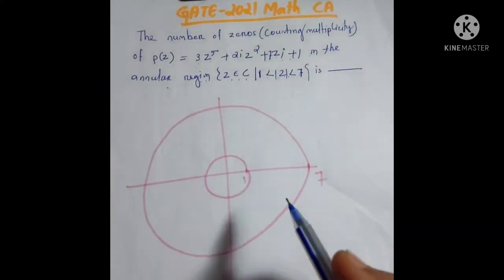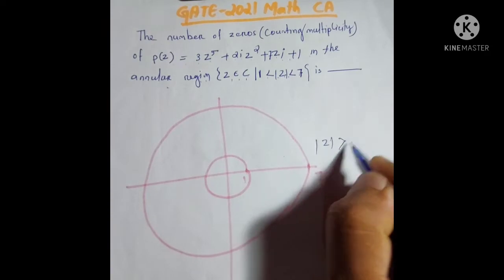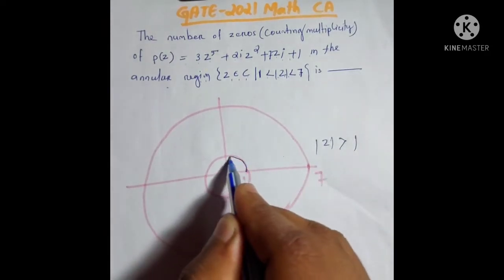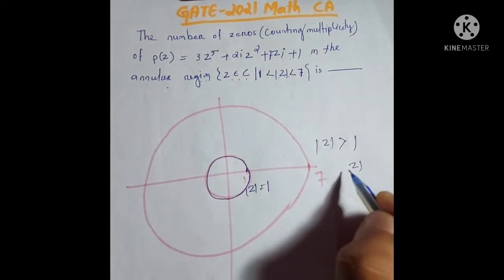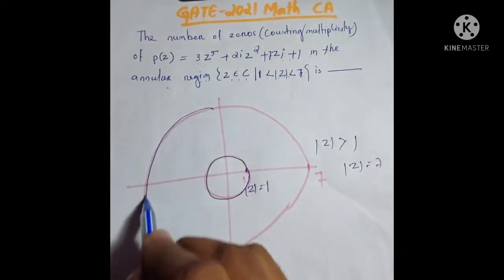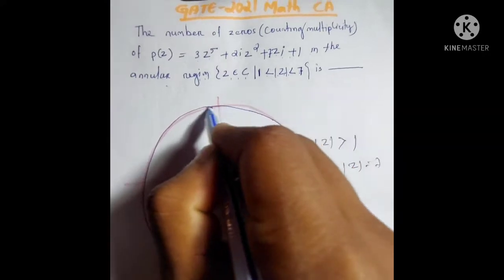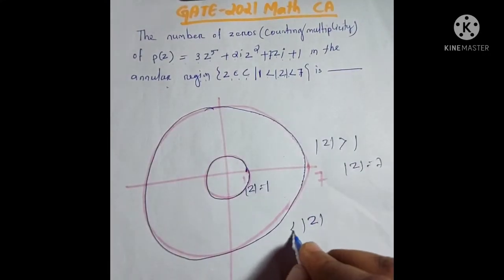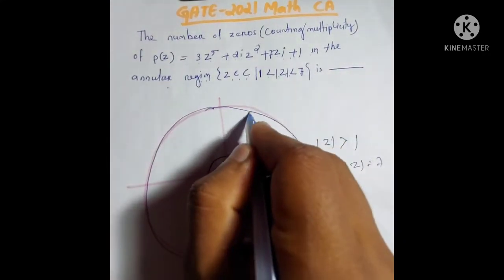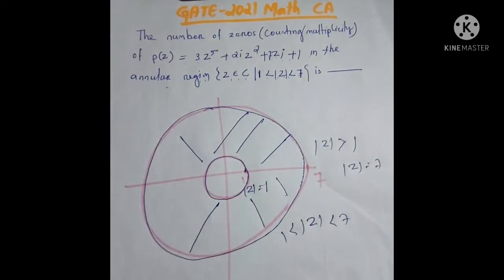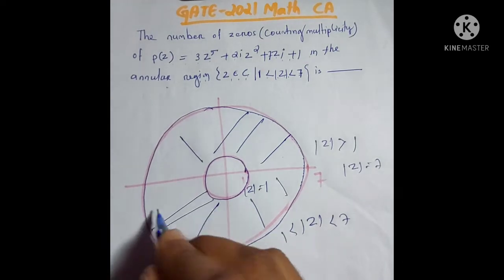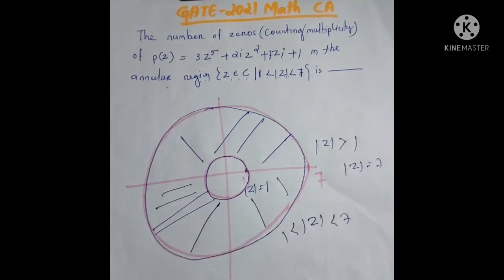Solution. If we find the region, here clearly |z| > 1, and if we plot |z| = 1, then this will be the circle |z| = 1, and if we plot |z| = 7, then it is the circle. Now here the annular region is |z| greater than 1 and less than 7, so the annular region will be this region. Now we have to find the number of zeros in this region. We solve this by Rouché's theorem,